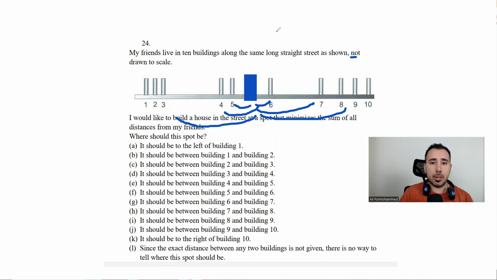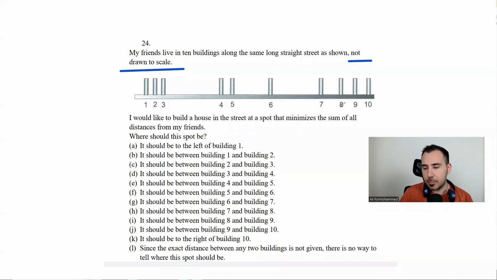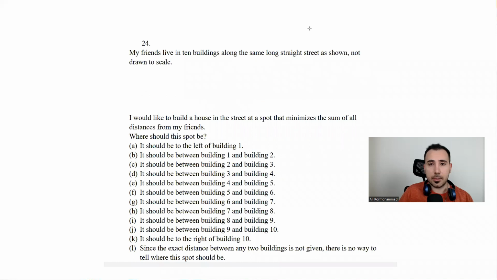But there is a problem: the picture is not drawn to scale. That means maybe these look like 2 units, but they're actually like 1 unit. It could be shorter, it could be longer. So with this in mind, because it's not drawn to scale, what happens in this case?